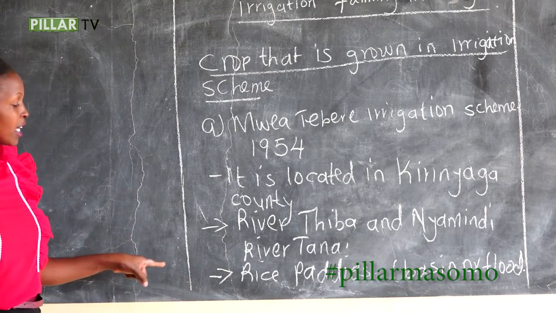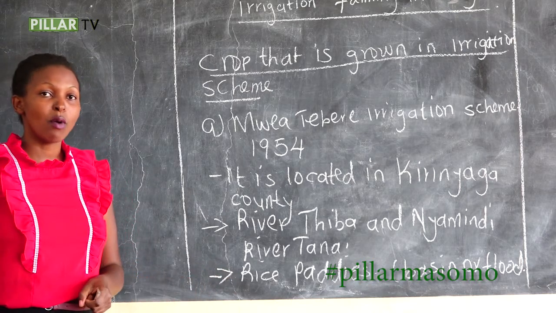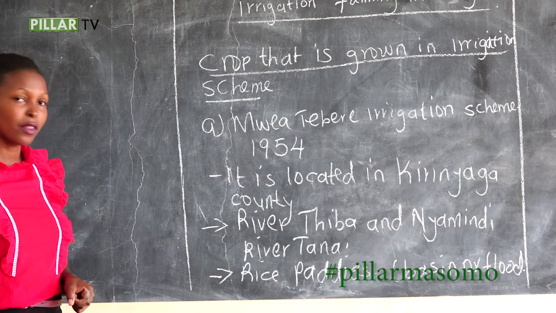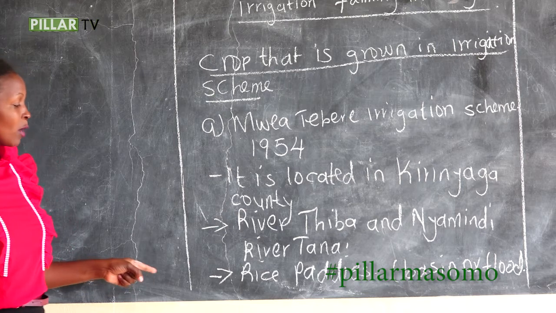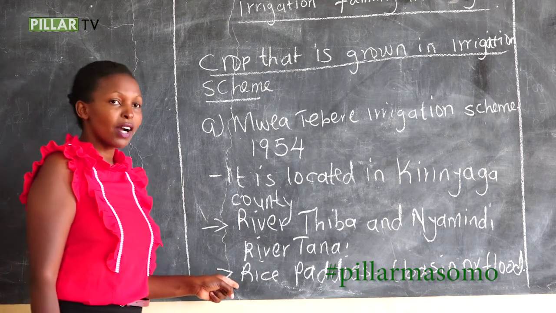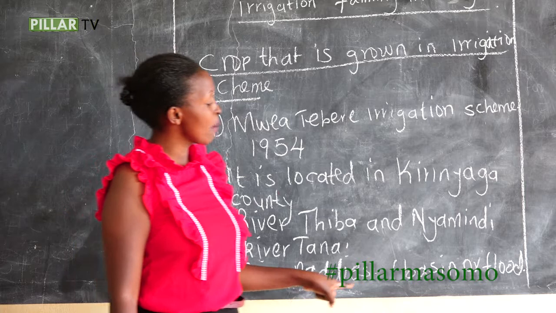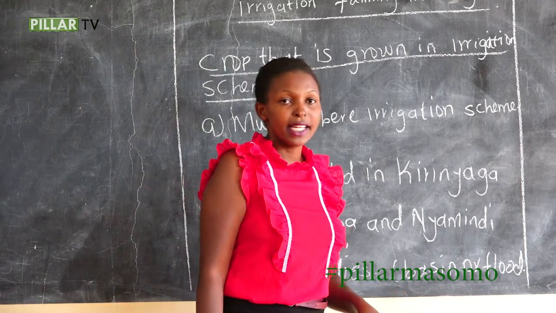Then rice is grown on a small scale, so the farmers are small-scale farmers. And in these paddies, they use basin or flood irrigation.